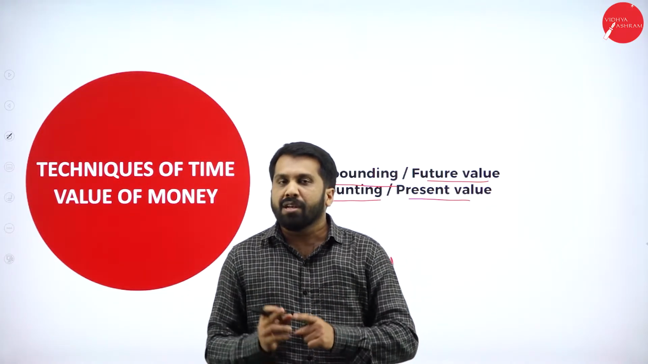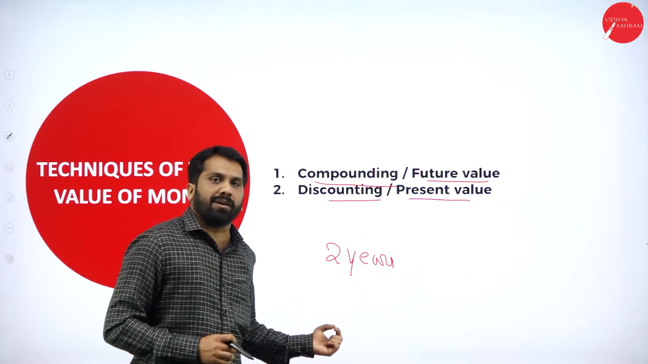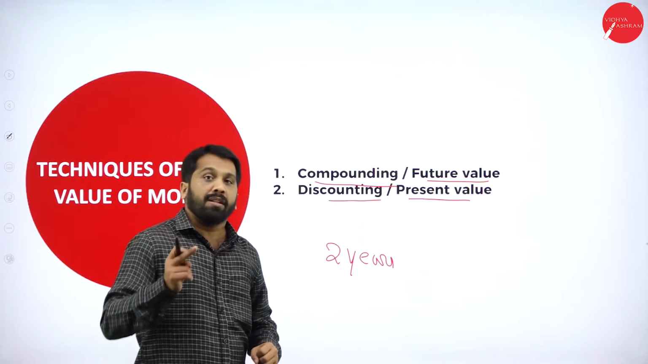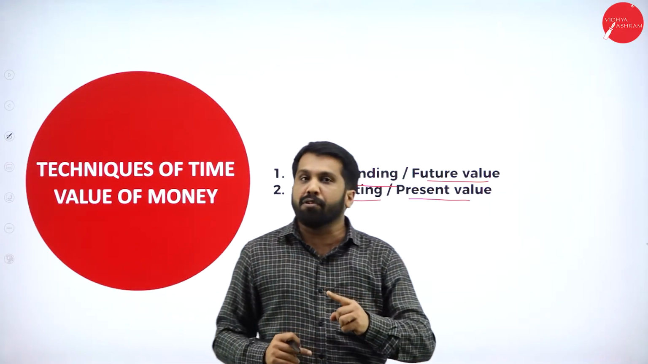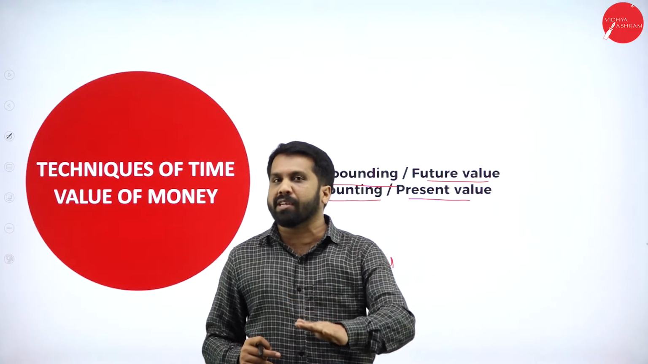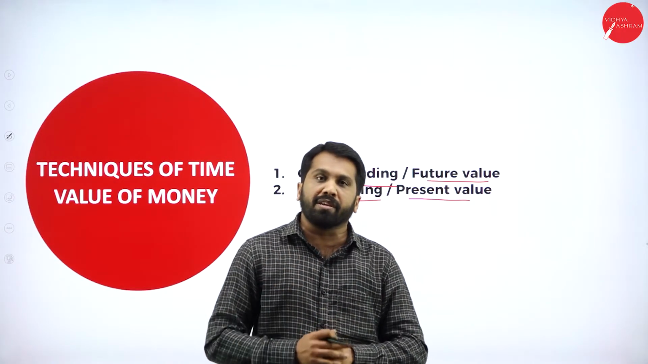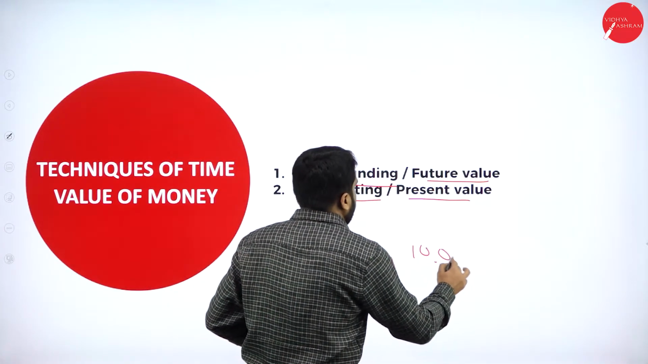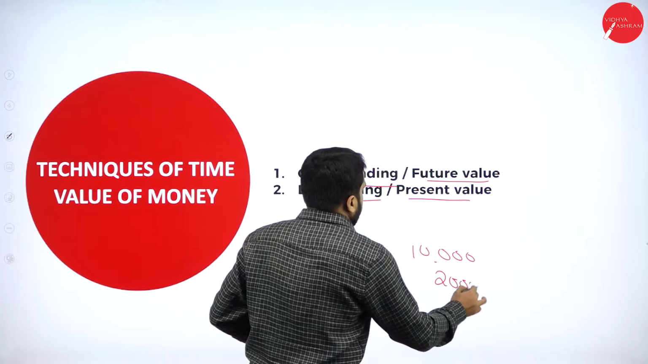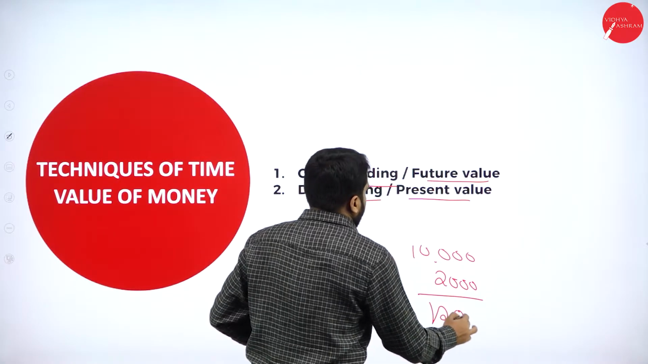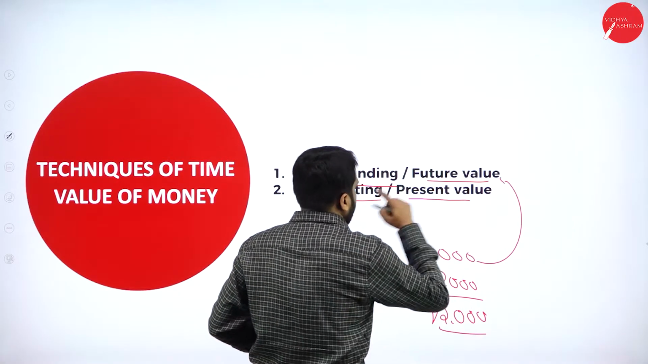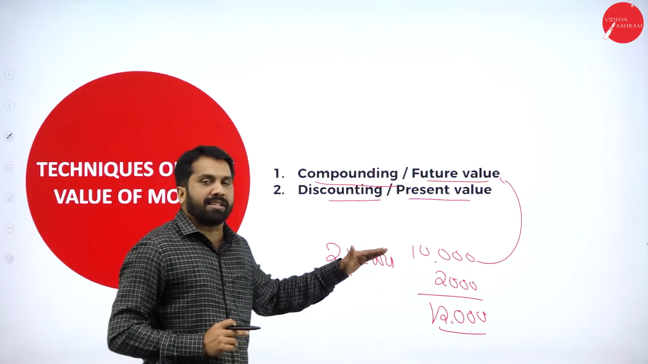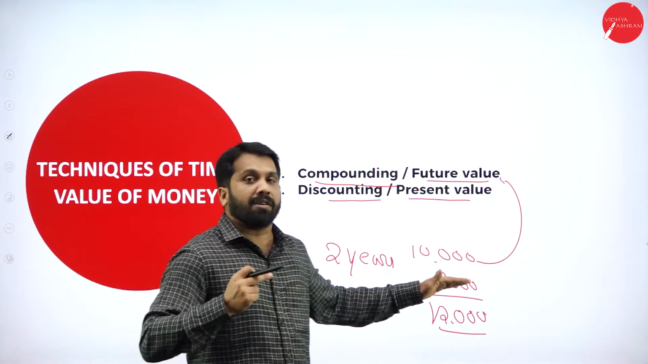Then what happens? You will not agree for 10,000. If you come to compounding or future value, you will think that if you give me after 2 years, I'm okay for that. Give me after 2 years, but don't give me 10,000. Give me 10,000 plus 2. You are supposed to give me 12,000. This is called future value. Hope you understood that 10,000 worth value after 2 years.